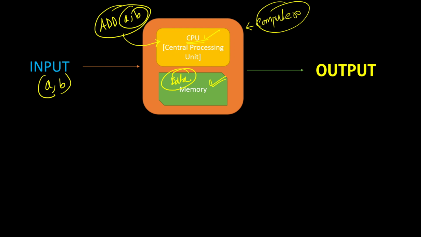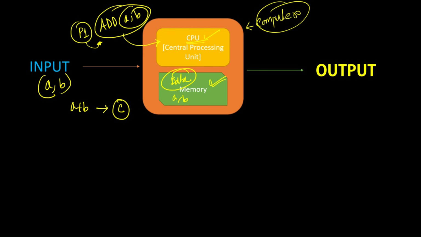Also, you have to give this program P1. If you are in the early days, let's say the 19th and 20th century, then you have to create a program with punch cards or punched tapes, and you have to provide this as an input to the CPU. In the memory, the input data A and B will be stored, and since you have to add these two, the result you have to store in some memory location, or hold this result before you show it on the screen, right?